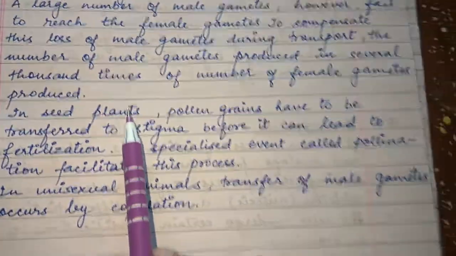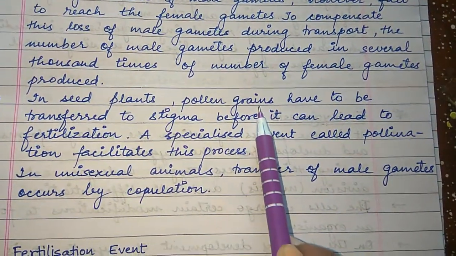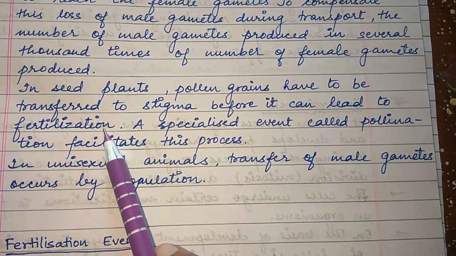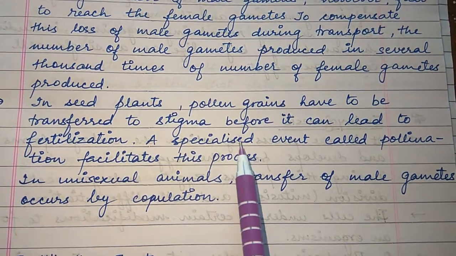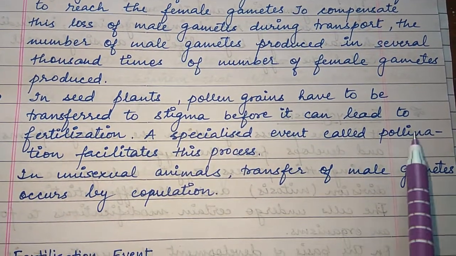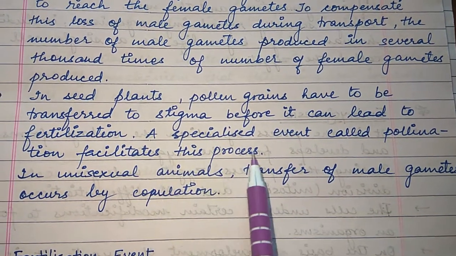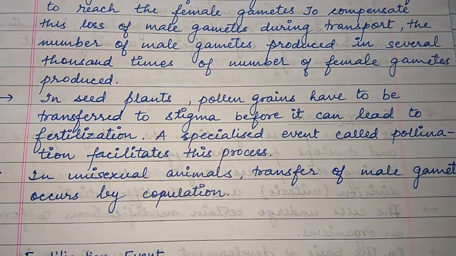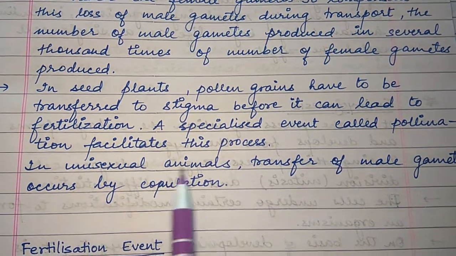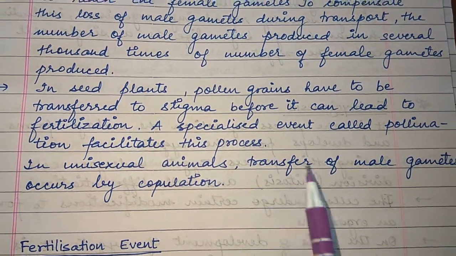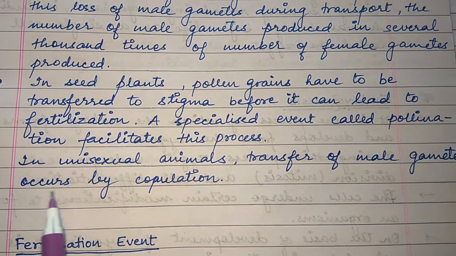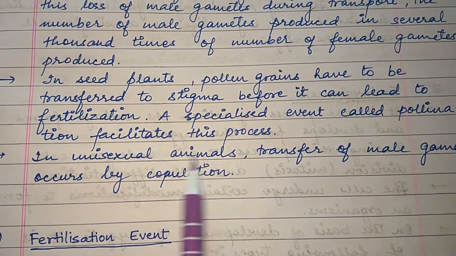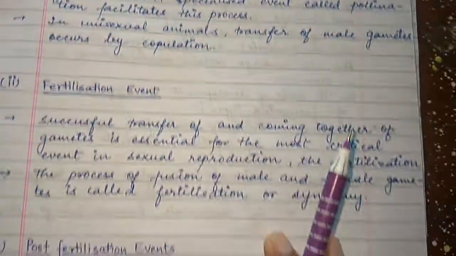In seed plants, pollen grains have to be transferred to the stigma before it can lead to fertilization. A specialized event called pollination facilitates this process. This pollination we will study in the next chapter. In unisexual animals, the transfer of male gametes occurs by copulation. This topic we will discuss in the next chapters.